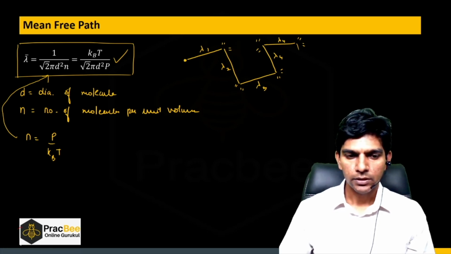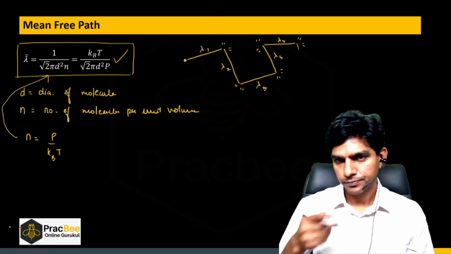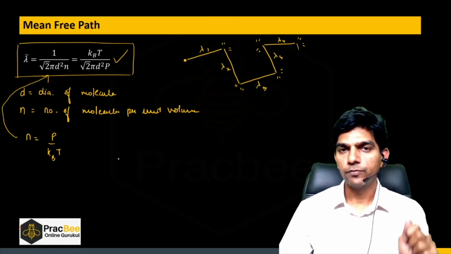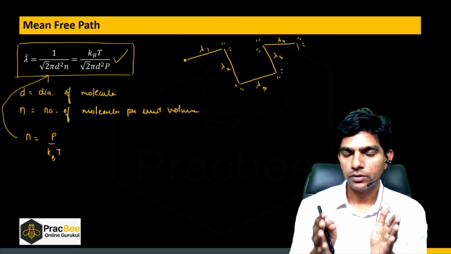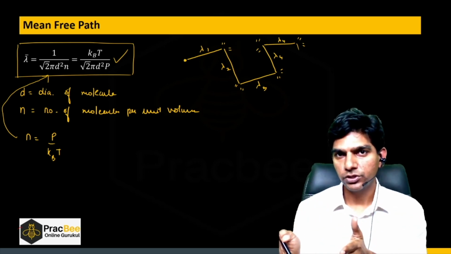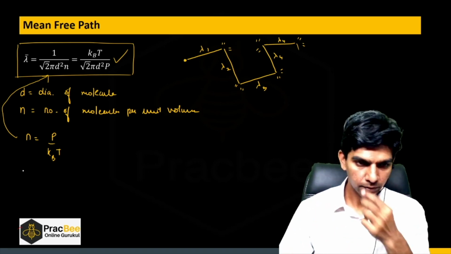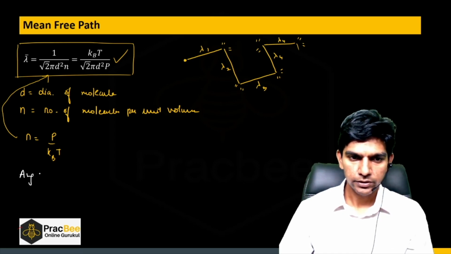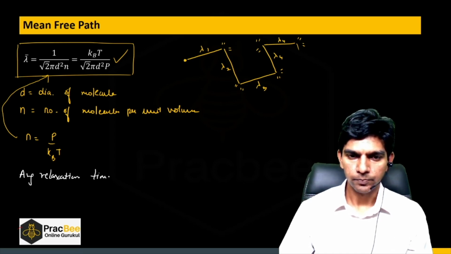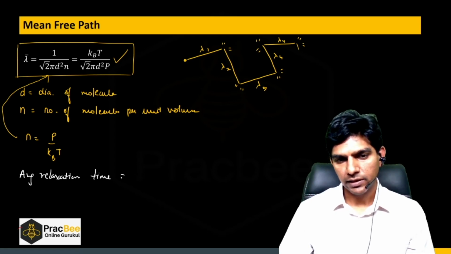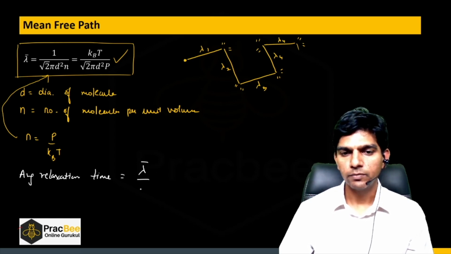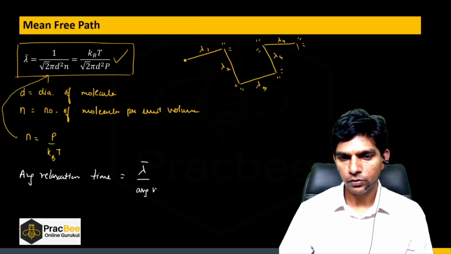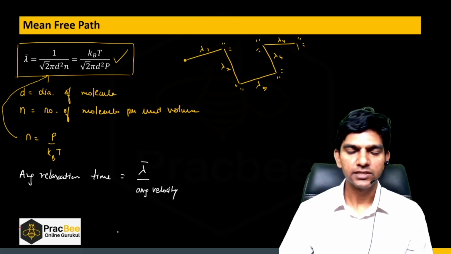So do remember this. And suppose I want to find the average relaxation time. So what is average relaxation time? The time interval between successive collisions. Now this average relaxation time is mean free path divided by the average velocity of the gas molecule.